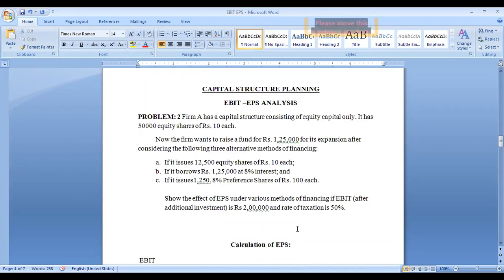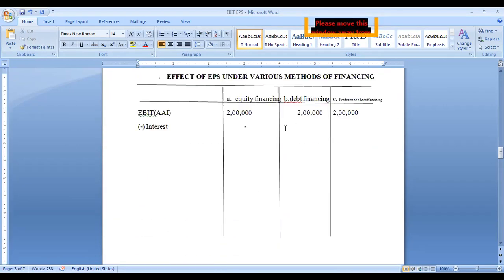Okay. In the second one, if it borrows 1,25,000 at 8% interest, that you have to calculate. See here, on 1,25,000 into 8% you have to calculate. So what is the amount?